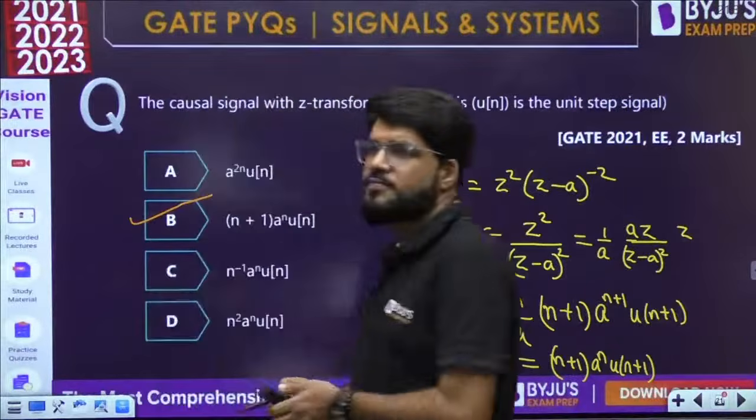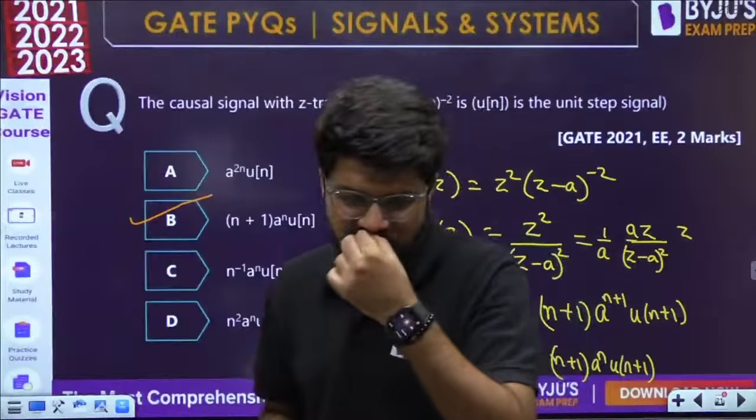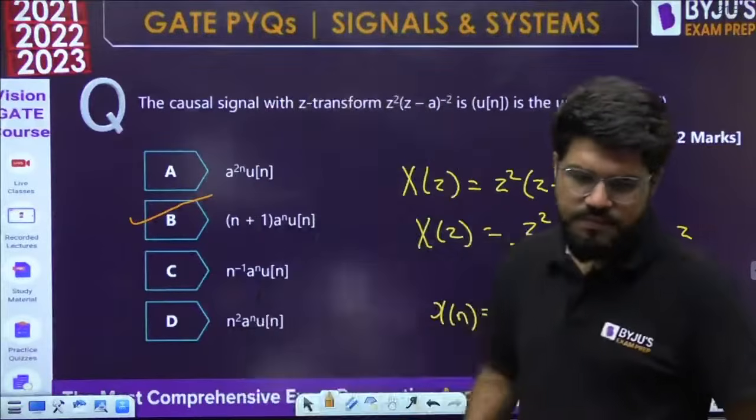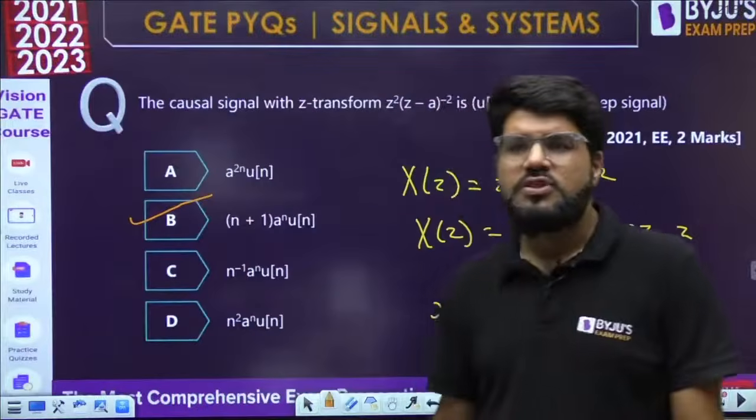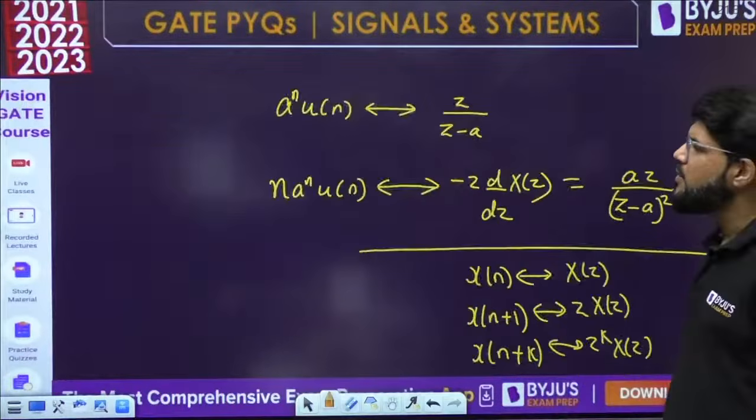Option B, clearly. Correct answer, Bhanu. Option number B. Simple enough. Option number B it is. Correct? Okay. Moving ahead to the next question then.